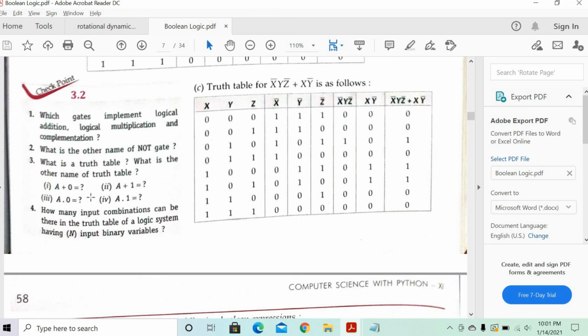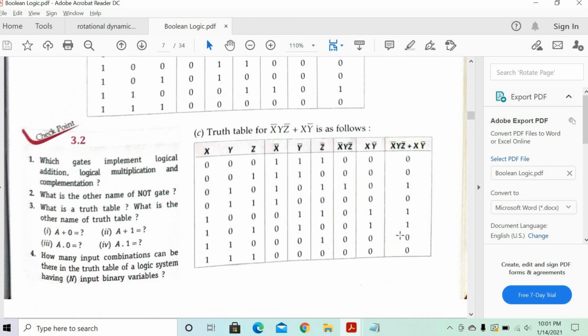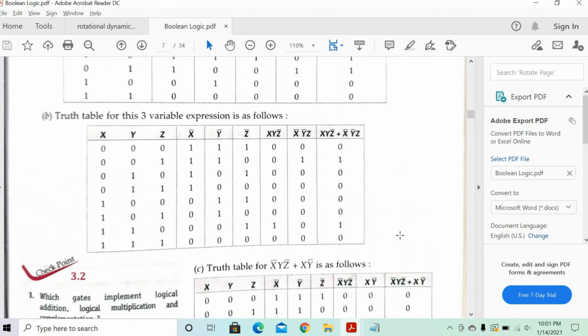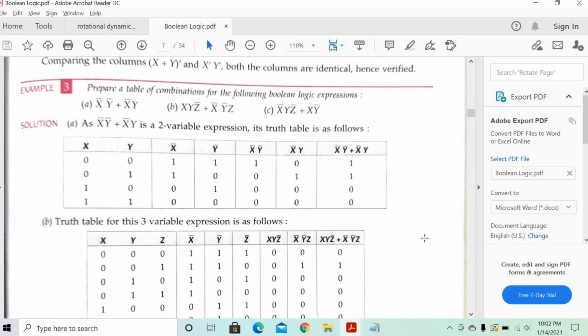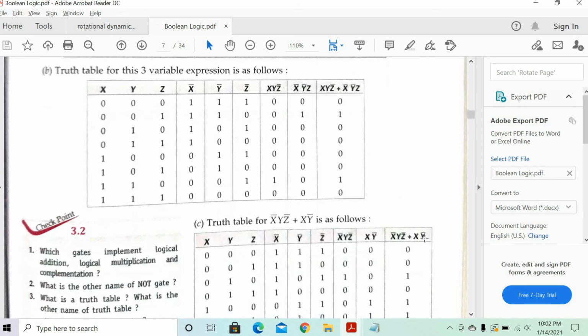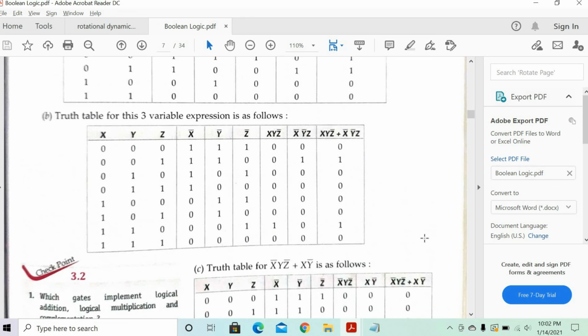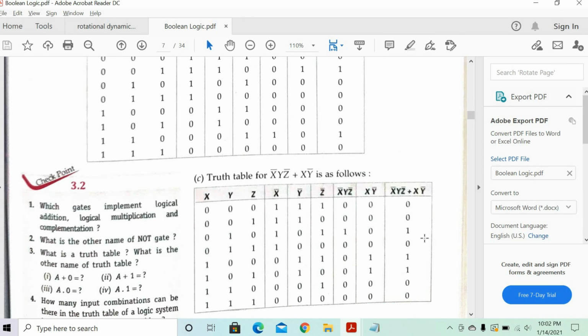So, done. What answer did you get? They didn't give us exactly an answer to find. They just told us to make a table for it. What is the column value you get? The last column value, how much did you get? X bar y z bar plus x y bar. What is the final value you got in the last column? Yeah, 0.